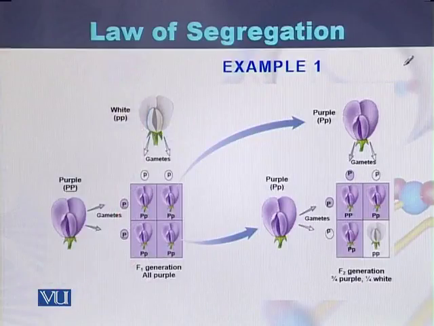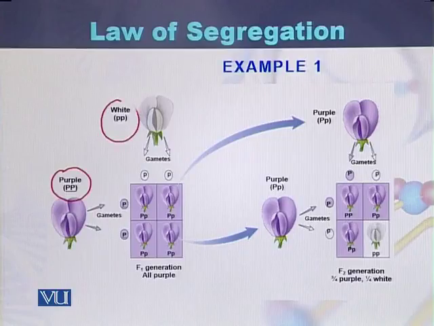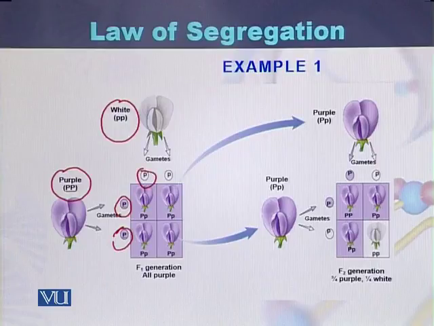Here is the example. One plant is producing purple flowers and one plant is producing white flowers. These plants will produce gametes. This plant will produce gametes capital P and capital P, while the second plant, which is producing white flowers, will produce small p gametes and small p gametes.